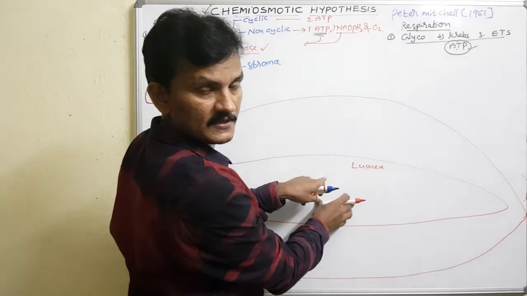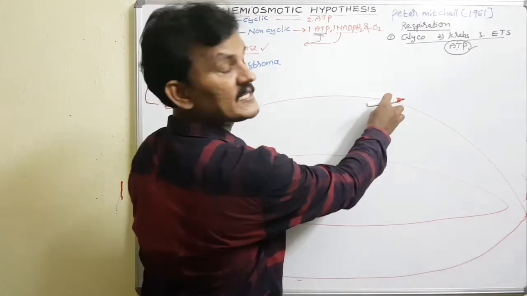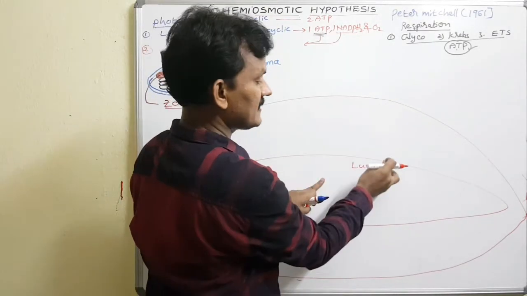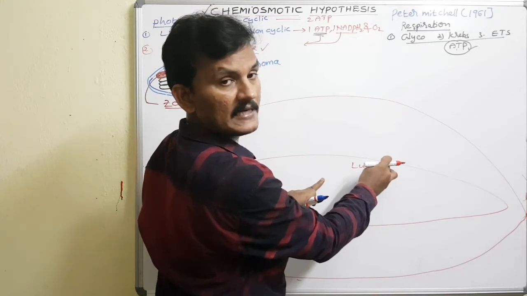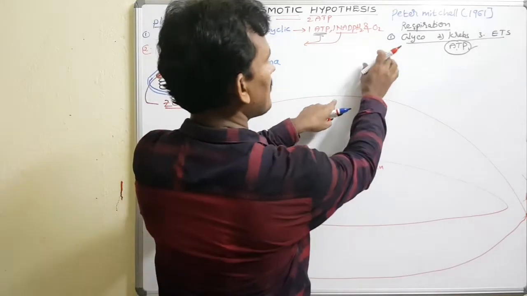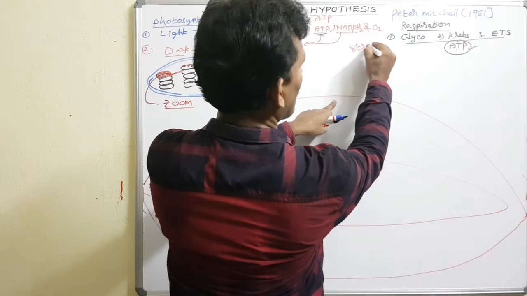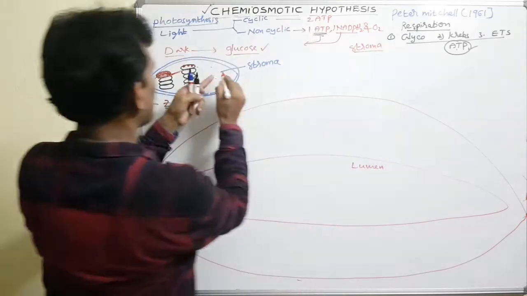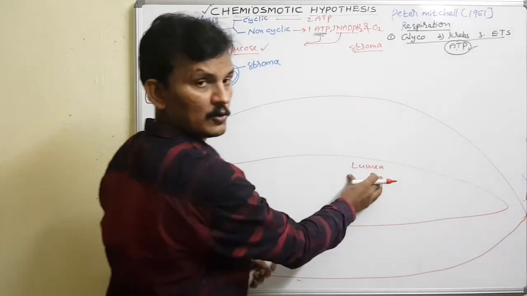The space inside the thylakoid is the lumen. This is toward the lumen, inside the membrane, not the outer membrane. The region outside the membrane is the stroma, like this. And this is the lumen region.